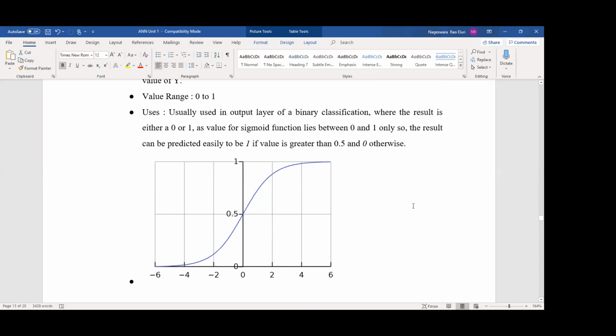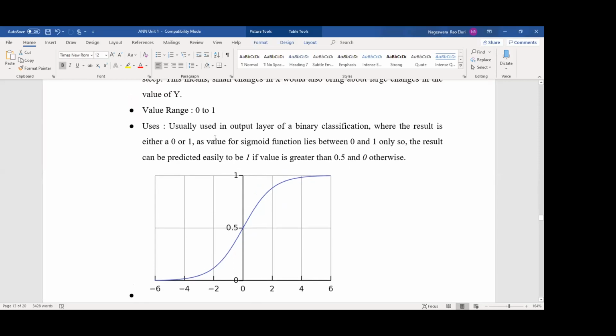Usually it is used in the output layer for binary classification. This you have to remember. Whenever we classify data as belonging to either 0 or 1, we use the sigmoid function, where the result is either 0 or 1.